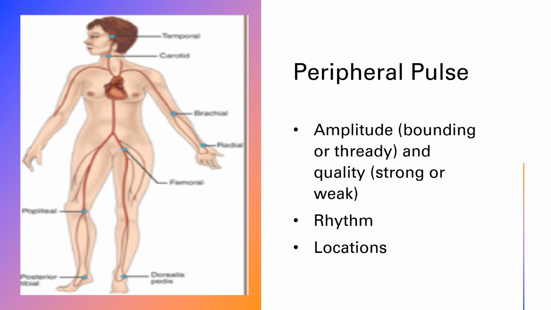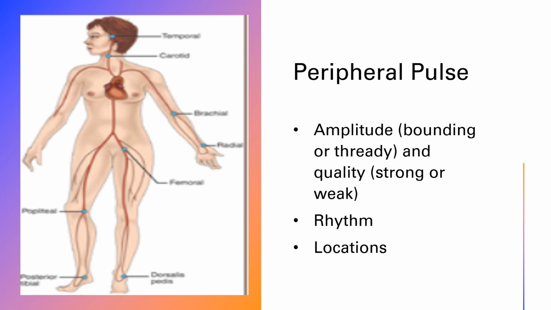If our patient doesn't have one of those, maybe due to an amputation, then we're going to move to the next closest pulse. We don't routinely check the carotid pulse as we don't want to occlude blood flow to the head, and we really use that pulse for emergency situations.